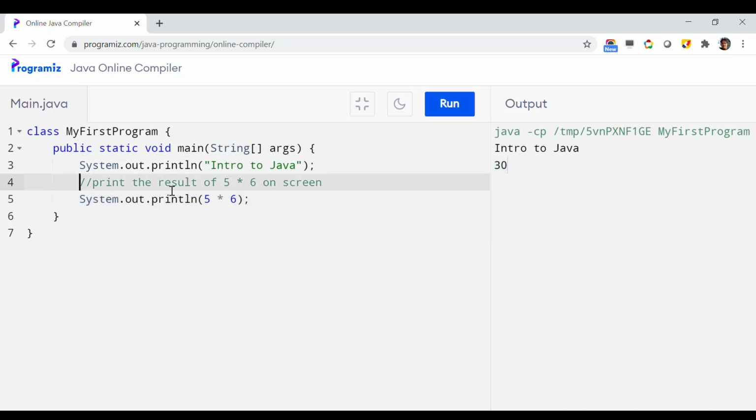In between, this comment is telling what the following line of code is doing. That is, it is printing the result of 5 times 6 on screen. So this is the explanation of your first Java program. Try to do some more practice, and let us move on to learn more details about programs in the next videos.